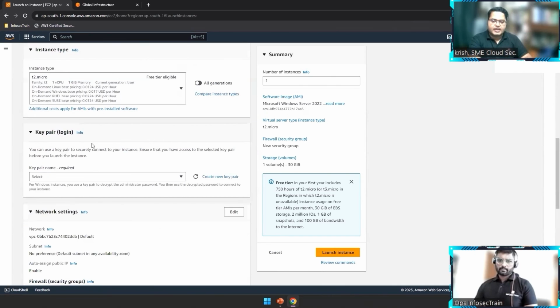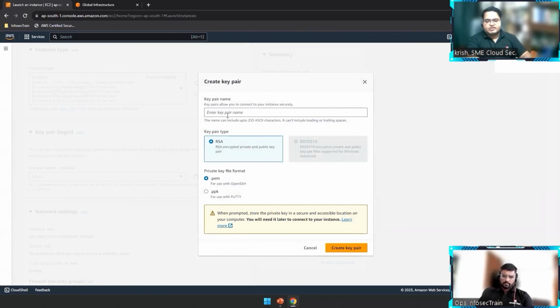I scroll down, and in AWS we have an option called a key pair. If you want to create an instance, or log into an instance, the most secure way is key pair authentication. We have a public and a private key. I hope most people are aware of it. So we have to create a key pair here. A key pair is like an authentication factor we are having.